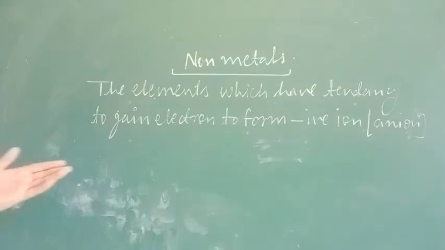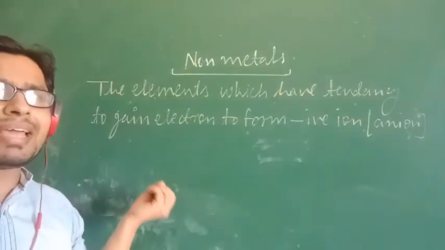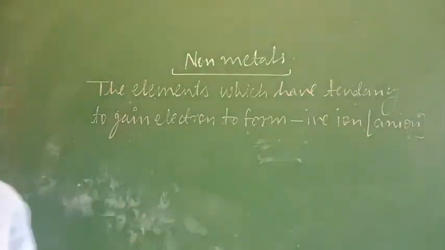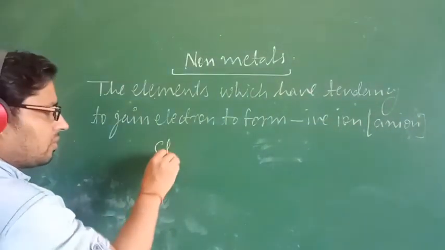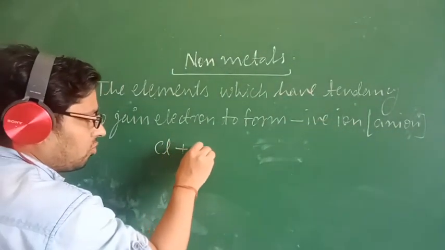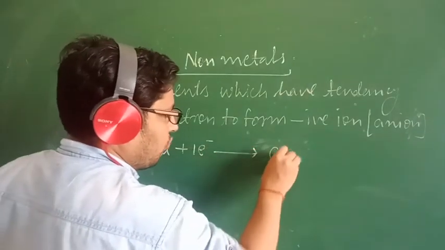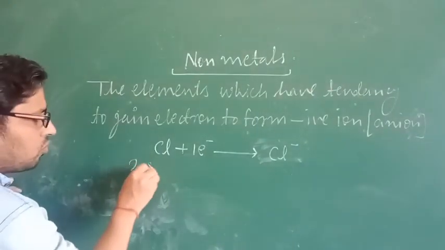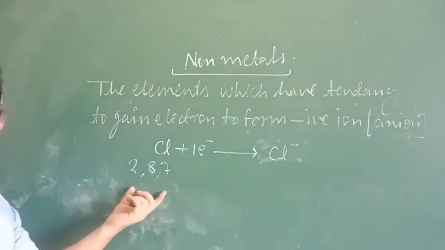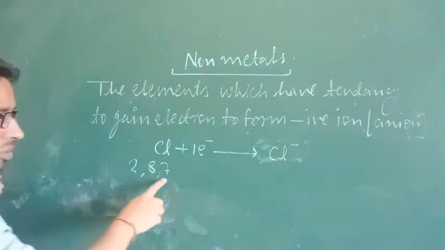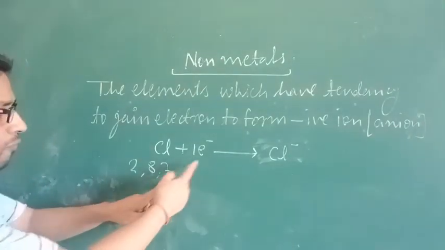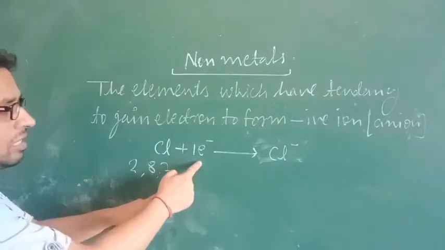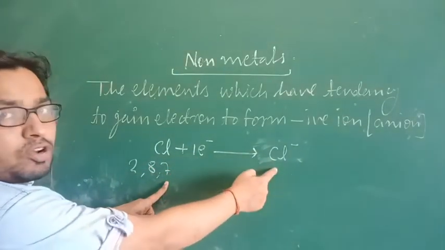The same reason is there: they gain electrons to make themselves stable, that means to make 8 electrons in their outermost shell. Like Cl gains 1 electron, so it will carry 1 negative charge. Why does it gain 1 electron? Very simple. The electronic configuration is 2, 8, 7, which I will discuss in the next chapter. So 7 electrons are in the outermost shell. If 1 electron is gained, 8 electrons will be completed, and that means it will be stable. That is why Cl gains 1 electron and gives us the chloride ion.